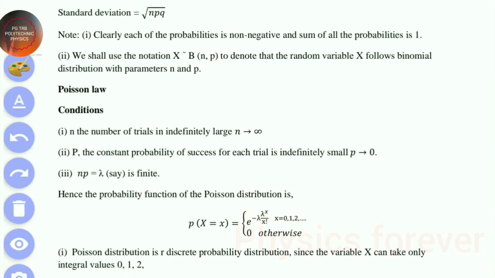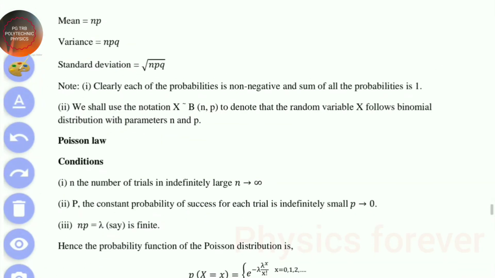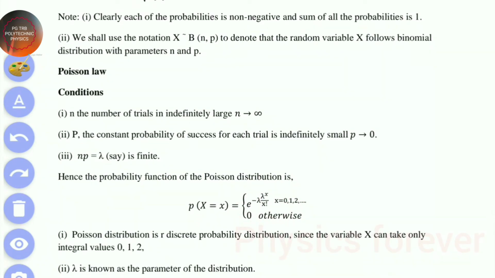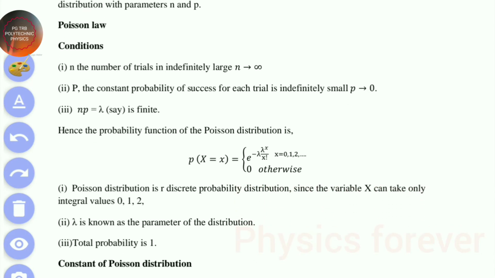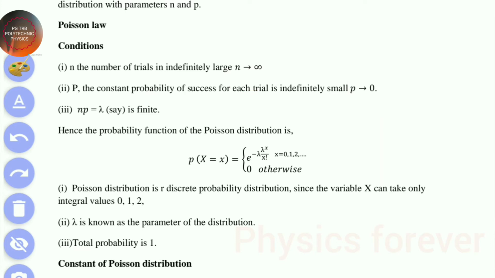So then Poisson law. In these cases also, 3 points are followed as in the binomial distribution. In the binomial distribution the number of trials is finite, but in this case the number of trials is indefinitely large. So n tends to infinity. Then p, the constant probability of success for each trial, is indefinitely small. So p tends to 0 in these cases. Both points are most important. Here np is equal to lambda, which is finite. So this is the formula for the probability function of the Poisson distribution.